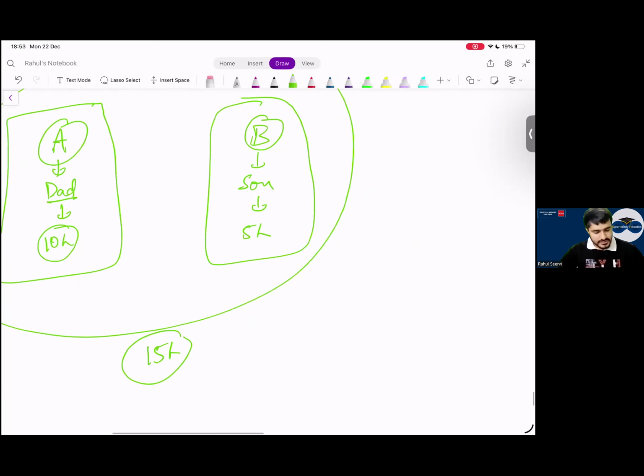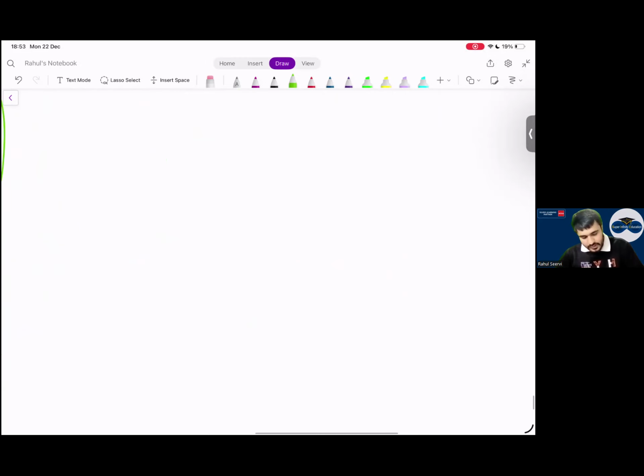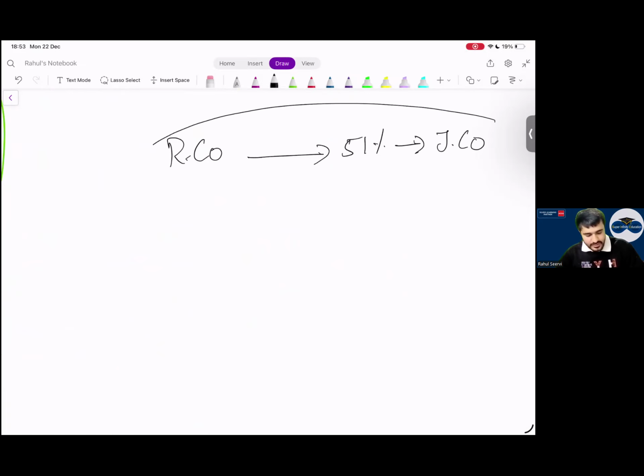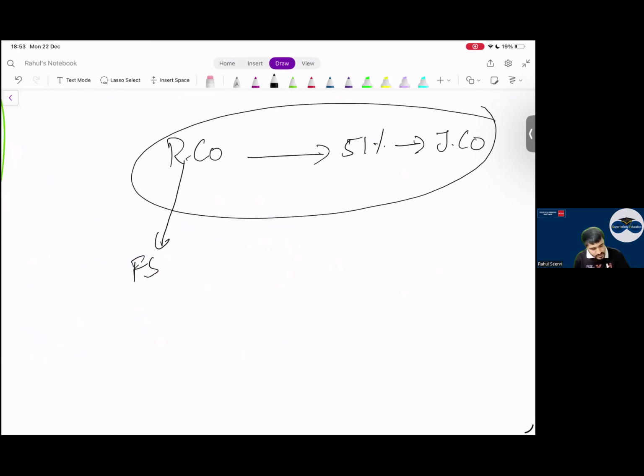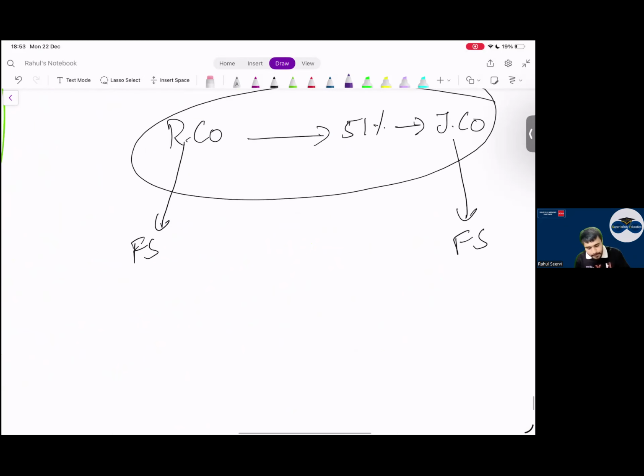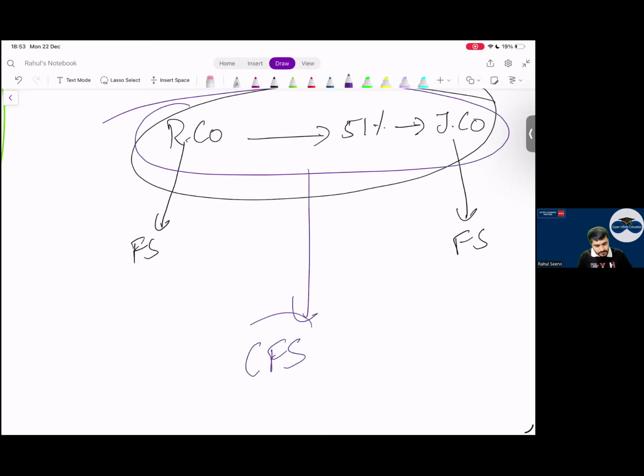Consolidation, sir. See now, if I have a company today, let's say A company is there. Let's say Jio only. Reliance company is there. Reliance company has 51% stake in what? Jio Limited. Can I say Jio Limited and Reliance Limited will prepare financial statements? Reliance will prepare financial statements, Jio will prepare financial statements. But to show their power in the market, they will prepare something known as what?